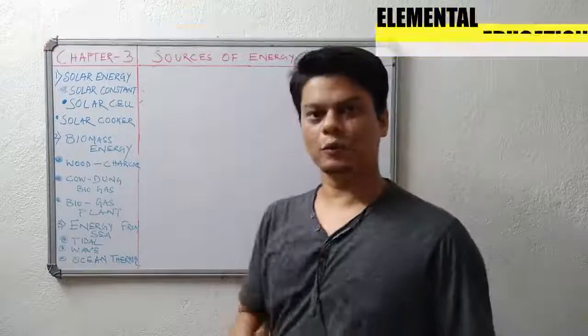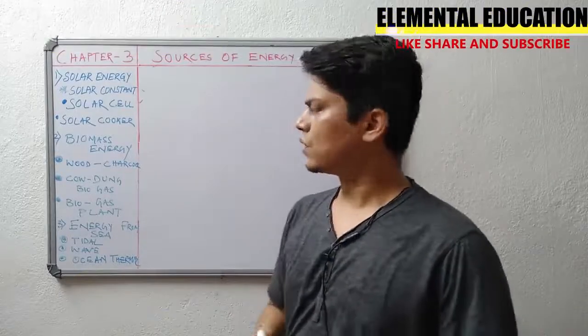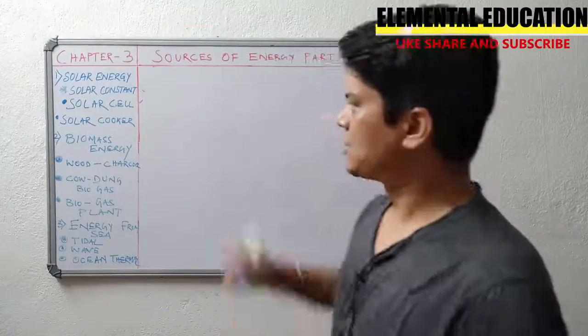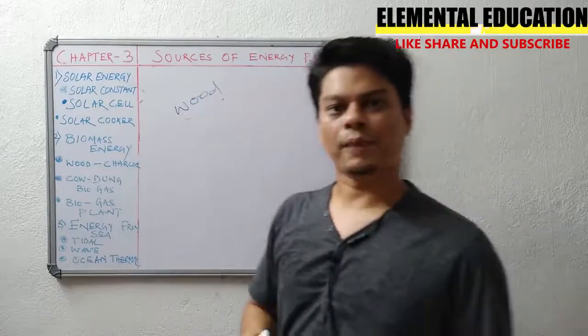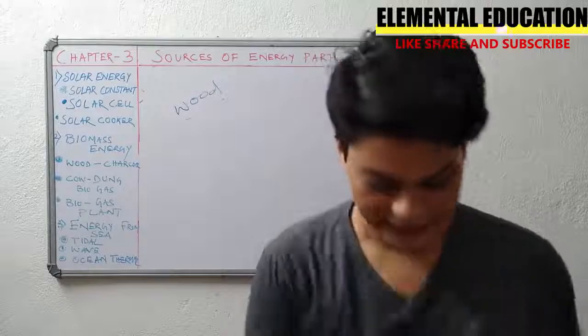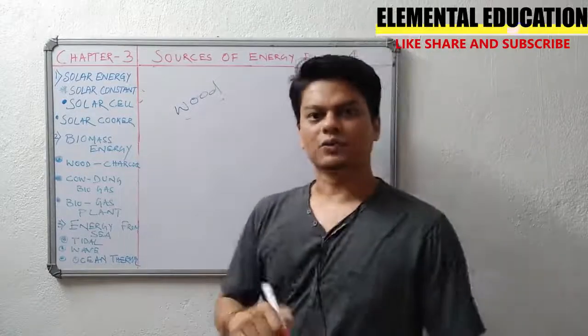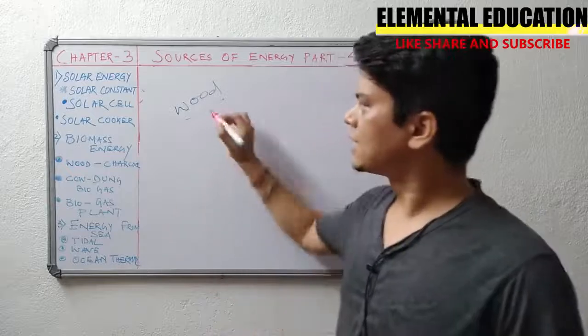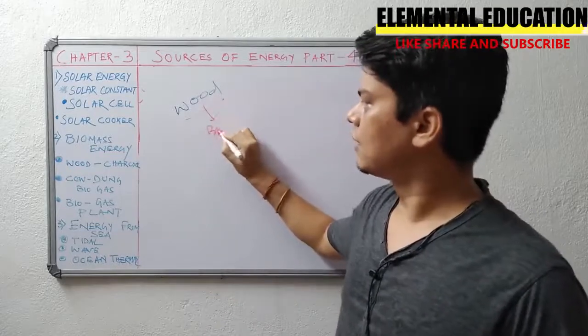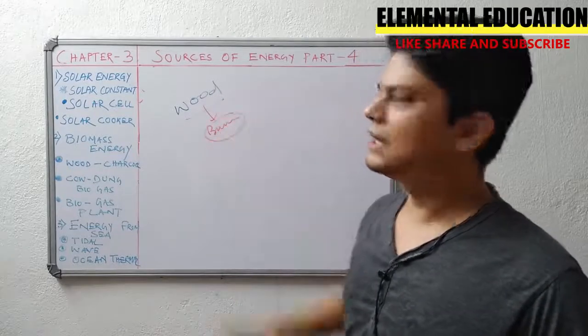So when I say biomass energy, what is biomass? Biomass is commonly wood. Wood is known as biomass. Why? See, wood is quite commonly available in our jungles. So people take wood for burning, for many purposes.